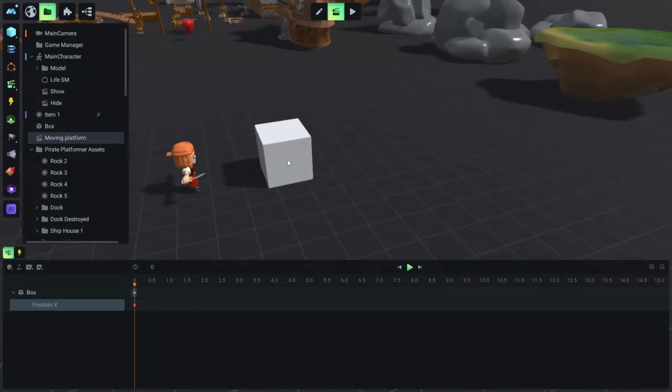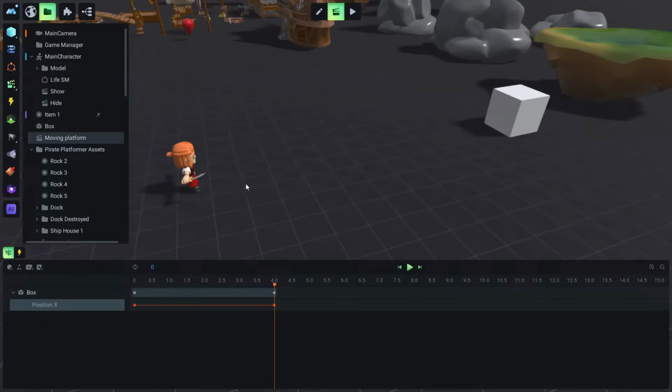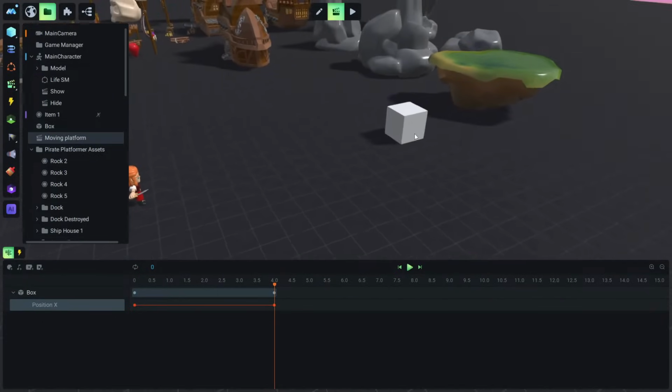So if we want to move this cube 10 units, somewhere here, let's click on 4 seconds, for example, and a new keyframe is created, and now we can type origin plus 10. What this means is that we force the cube to move from its current position to the current position plus 10 units. And if we click play now, you will see that our cube is moving 10 units from its current position, not the initial, don't be confused.